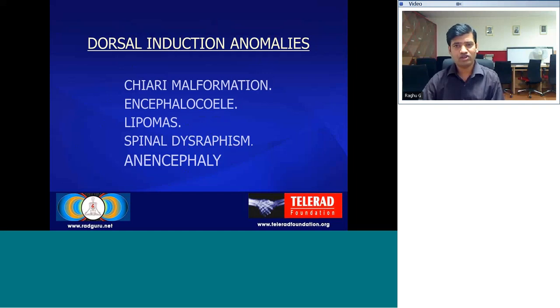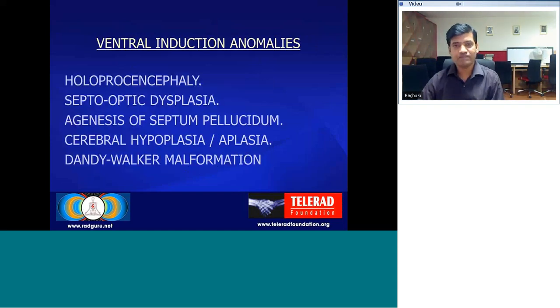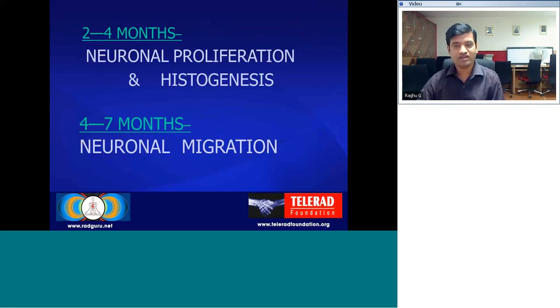Coming to the dorsal induction anomalies, it includes Chiari malformation, encephaloceles, lipomas, spinal dysraphism, and anencephaly. The ventral induction anomalies include holoprosencephaly, septo-optic dysplasia, agenesis of the septum pellucidum, cerebral hypoplasia and aplasia, and Dandy-Walker malformation.